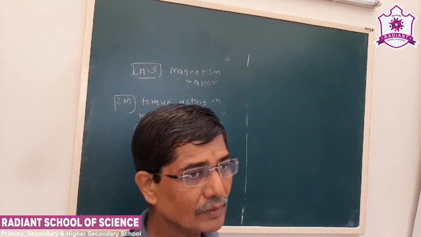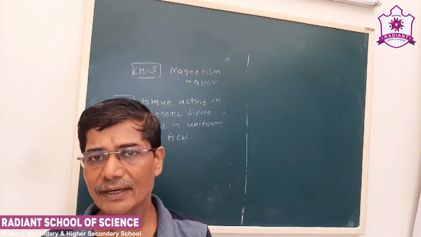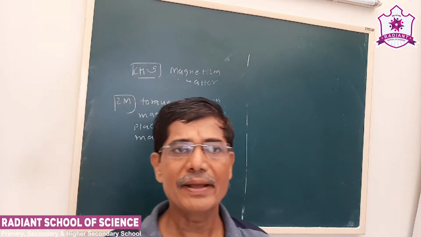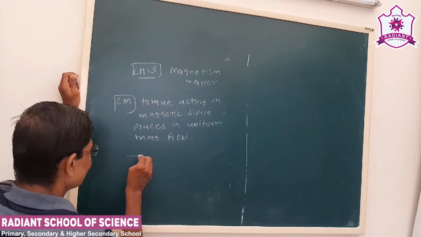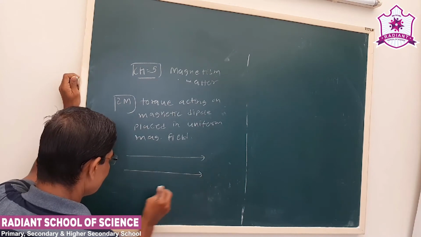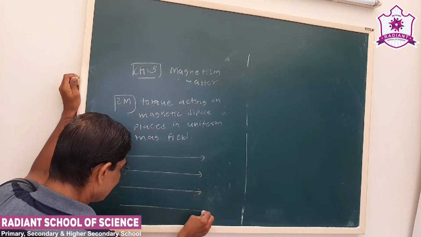Just as the uniform electric field was represented by parallel and equidistant lines, here also the magnetic field can be represented by parallel and equidistant lines.